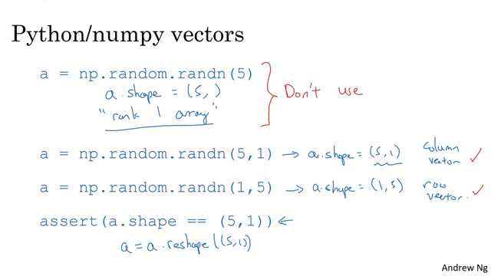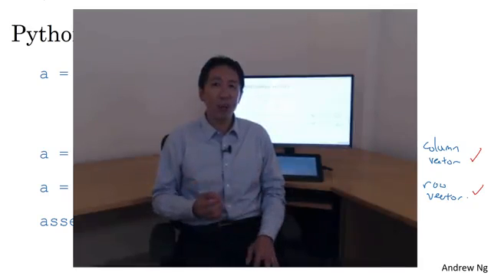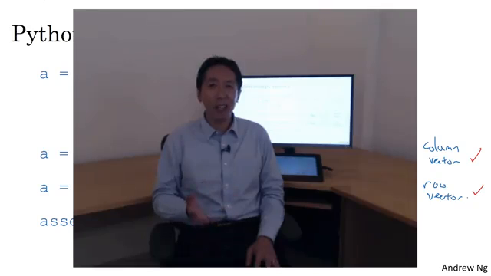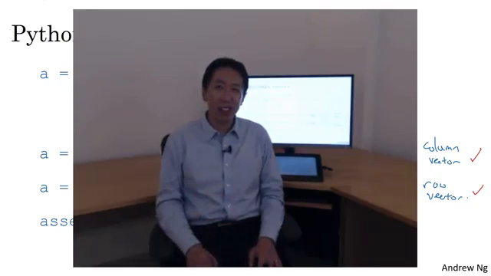Feel free to toss in a lot of assertion statements to double check the dimensions of your matrices and arrays, and also don't be shy about calling the reshape operation to make sure that your matrices or your vectors are the dimension that you need them to be. So I hope that this set of suggestions helps you to eliminate a class of bugs from your Python code and makes the programming exercise easier for you to complete.